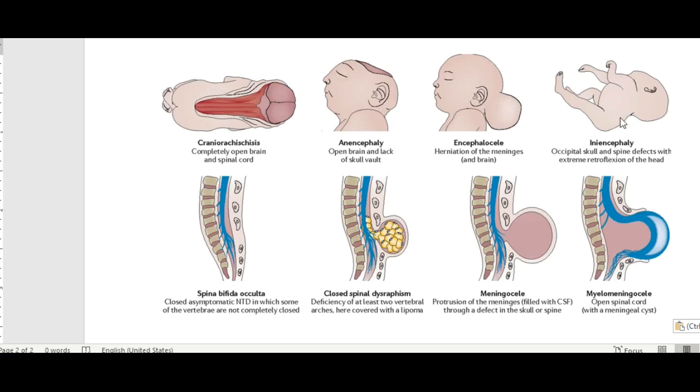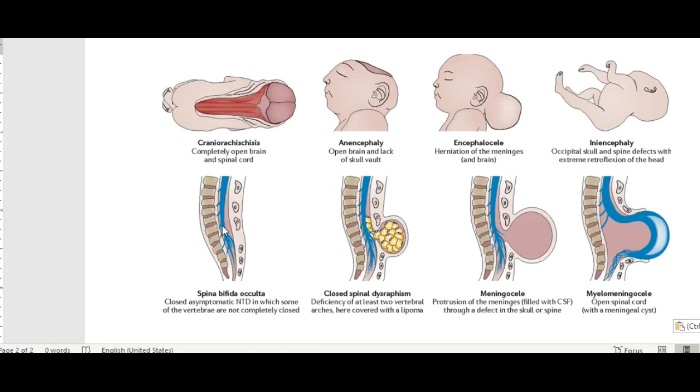This is encephalocele, where there is herniation of meninges and the brain downwards. Then this is one more neural tube defect, which is iniencephaly. In iniencephaly, the total brain and upper part of the spinal cord are absent. Because of this, there is also an absent neck, and the head is retroflexed backward. So this is also a fatal condition where the baby will not survive. These are the main neural tube defects due to the anterior neuropore defects.